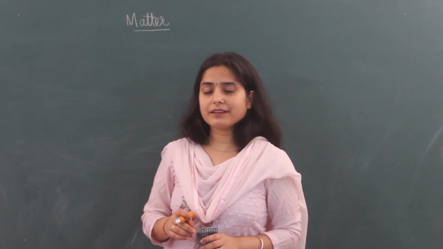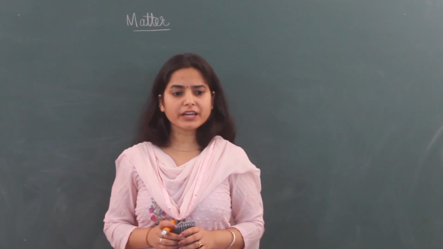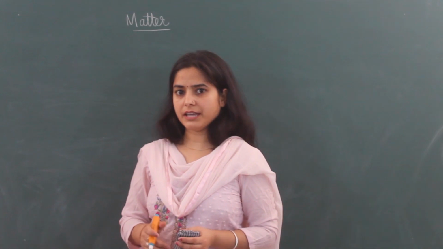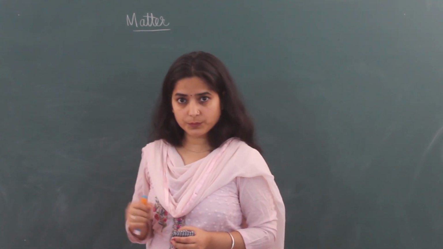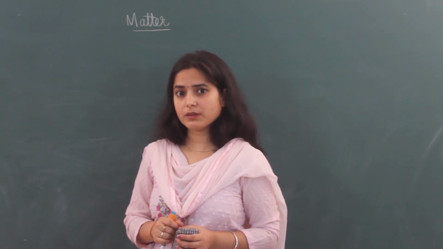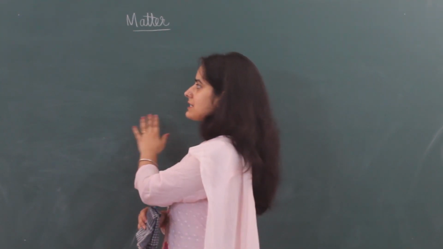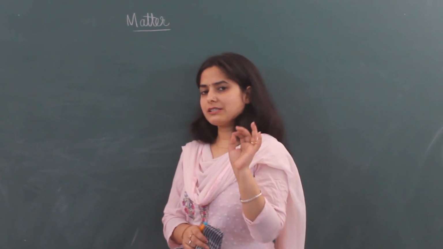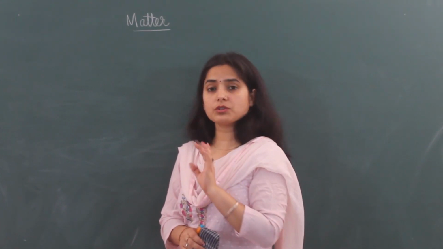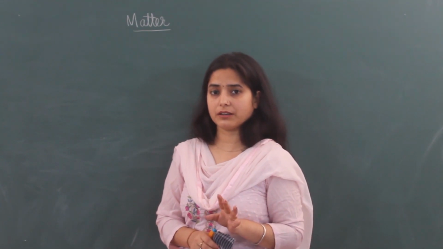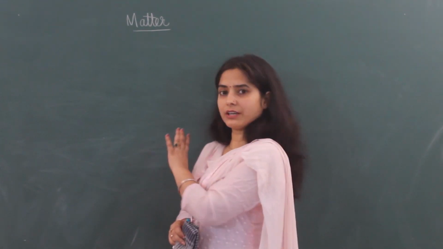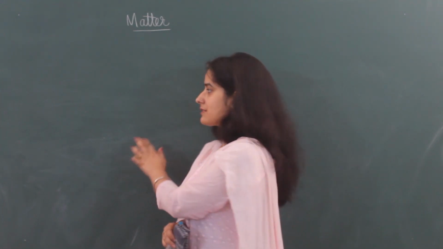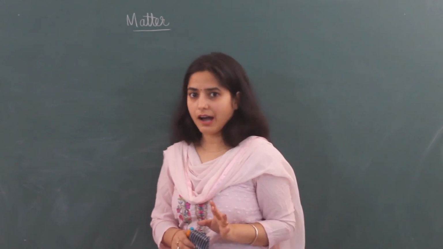Now this matter is pure or impure. How can you say this? Let's take some examples. I am taking this board. Is it pure? How? You just see. You can see its green color everywhere, same it's green. So you will say it is pure. There is no mixing of anything. But when we break this board, then what will happen? There will be many materials mixed to make this rough, tough and hard.